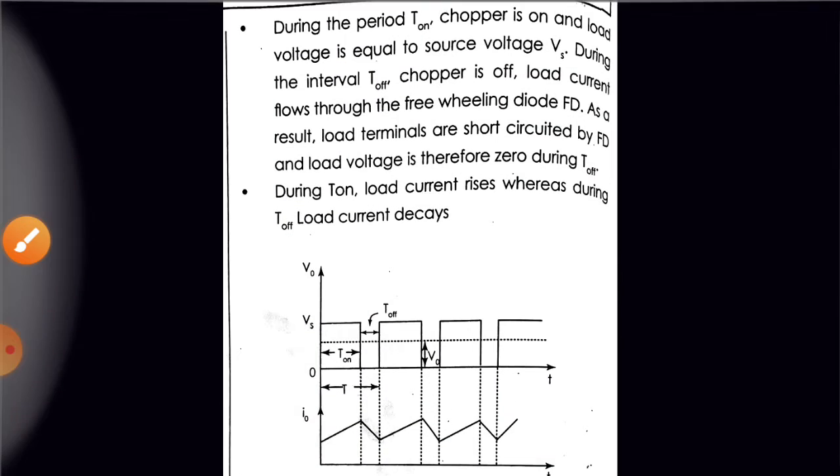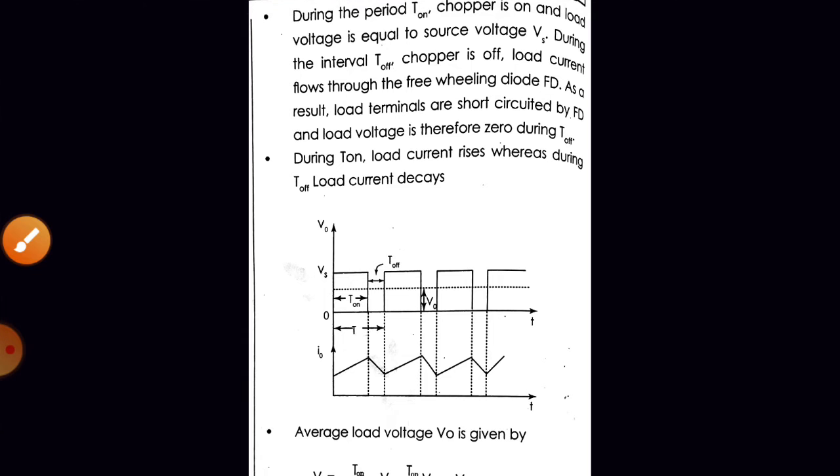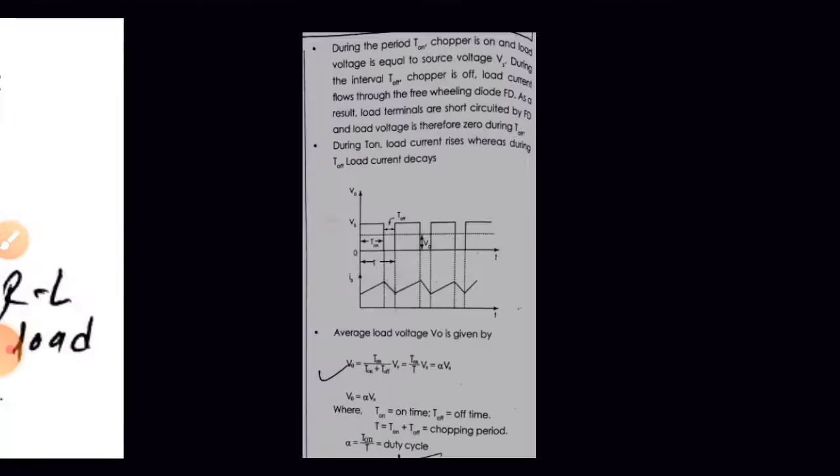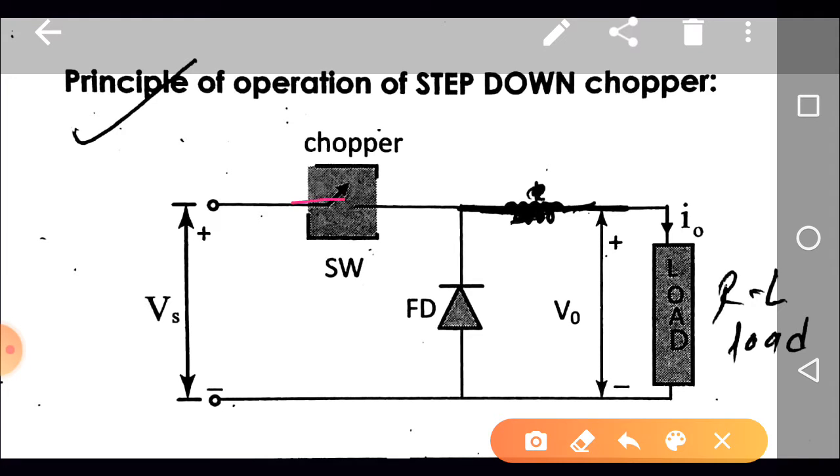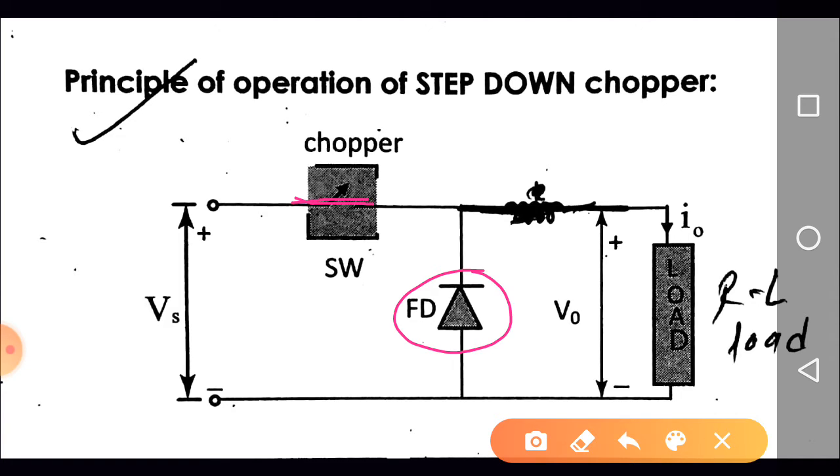Now let us discuss the circuitry. From t equal to 0 to t equal to T on, the switch is in the on state. When the switch is in the on state, what will happen? The freewheeling diode will see the reverse voltage, so the freewheeling diode will be in the off state. So how will the current flow?